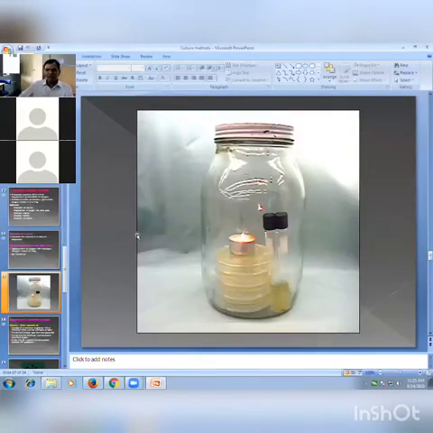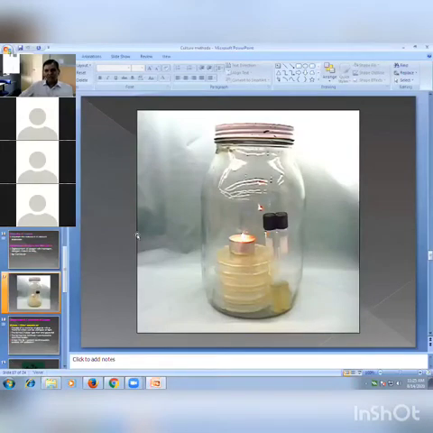Whenever oxygen is present in the jar, the candle stays lit. When the oxygen is used up and CO2 is generated, the candle goes off. By this method all the oxygen is utilized, creating an anaerobic condition for the growth of anaerobic bacteria.